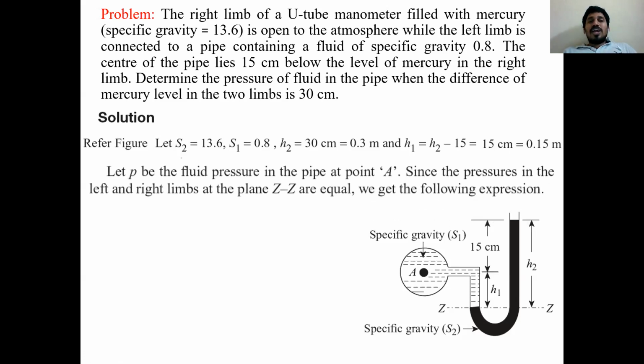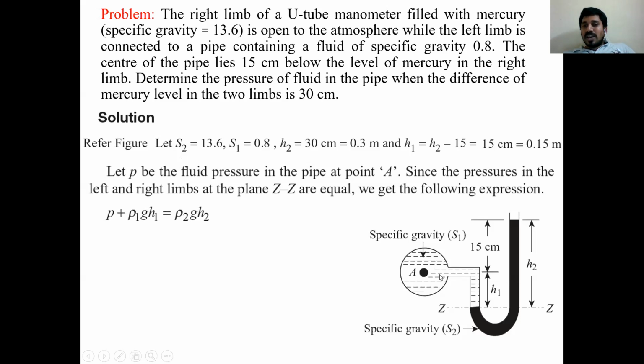Now let's assume P is the pressure in the pipeline at point A. Let's assume ZZ is the datum level. Now I am going to prepare the pressure equation. How can I write the pressure equation? See, all of you. P at point A, P.